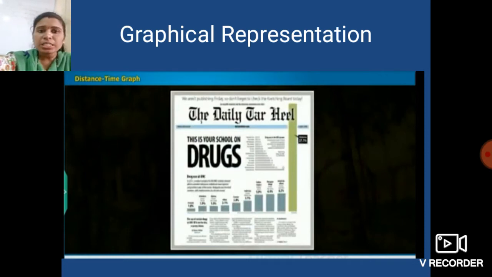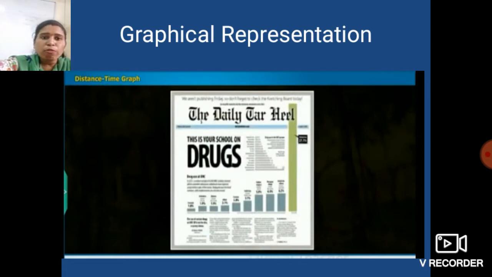Suppose there is some information, but we want to tell it in such a way that it will be more interesting. At that time we have to make some charts or graphs so that we get this information in an interesting way.